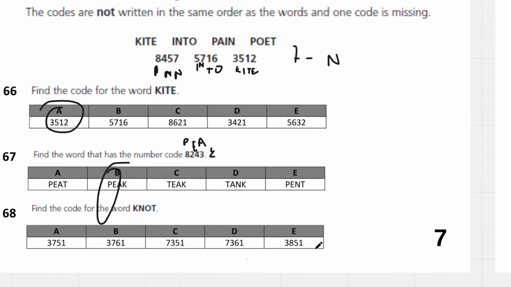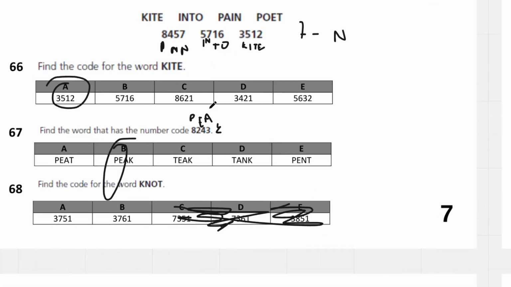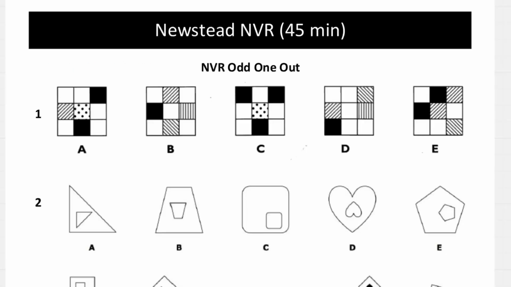And then 68, K is going to be starting with 3, cross these out. N is going to be 7, 3, 7. So it can't be E either. And then O is going to be 6, 3, 7, 6. So we get B.